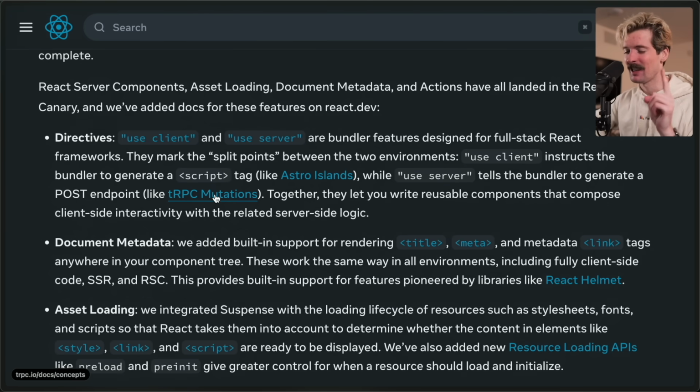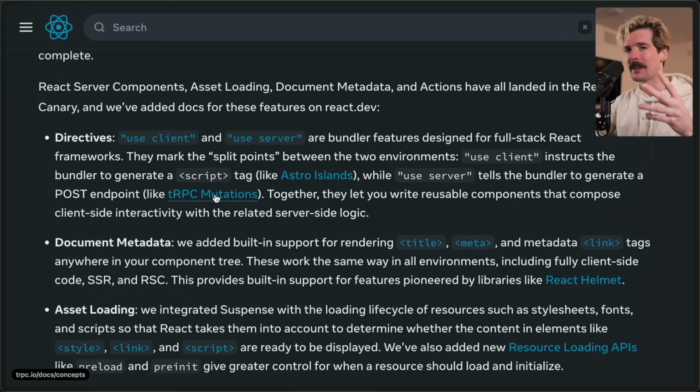TRPC mutations, and specifically TRPC, got its first big break when I started shilling it really hard. And it's so cool seeing TRPC go from that weird side project that I heard somebody working on, that originally came from the guy who made Zod and got taken over by Alex, who pushed it incredibly far. Just a type-safe way to write server functions and call them in React Query. And now it's this legendary moment of time where we realized that the way we were communicating between the server and client was not ideal. So much so that it's being cited next to Astro in the React blog post about what they're doing.